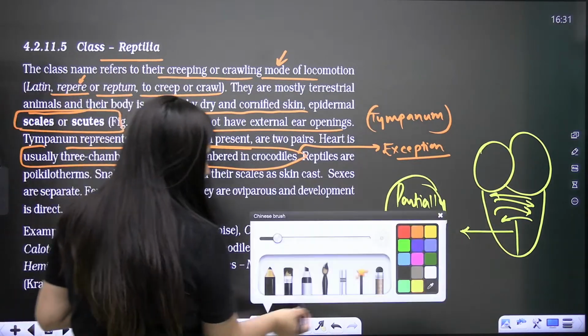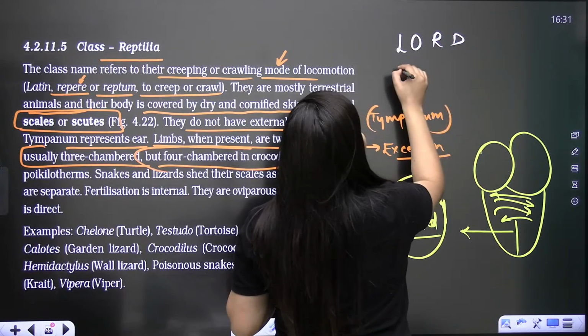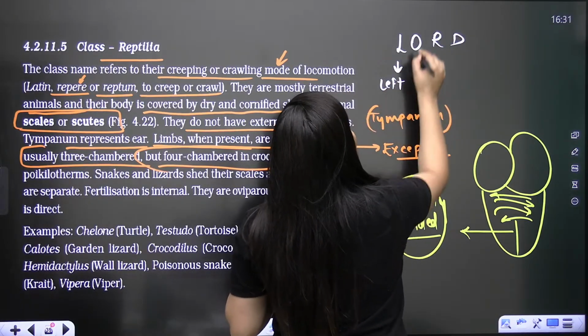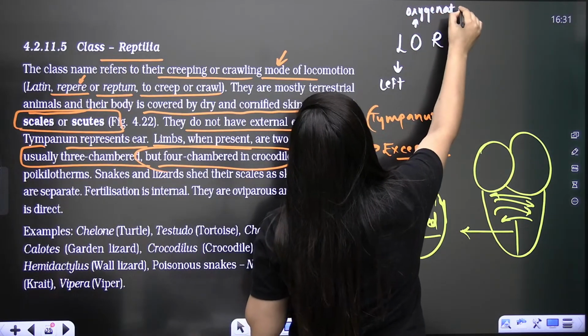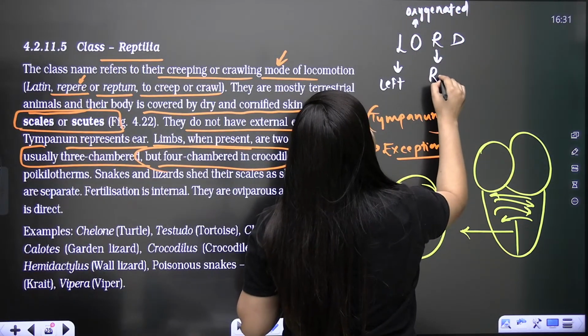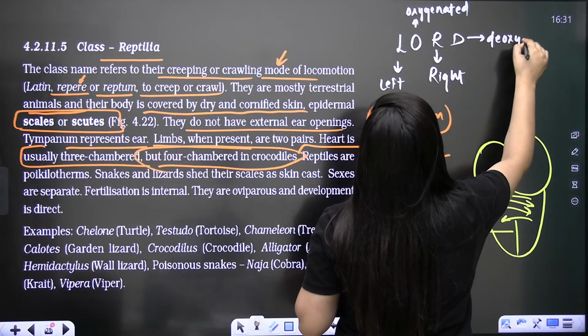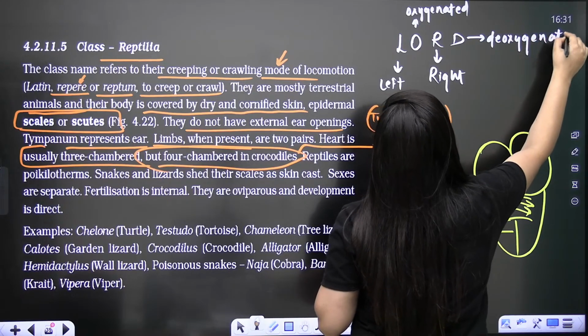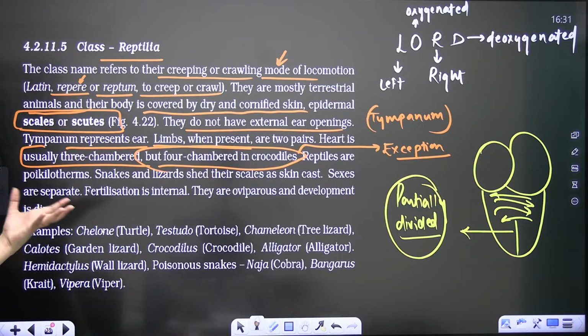Done? Do you know the trick for this? Left side is having oxygenated blood, and right side is having deoxygenated blood. This is what you need to remember. So blood will get mixed here.